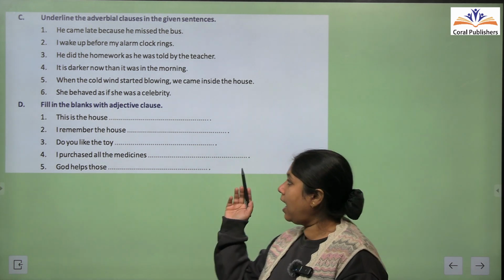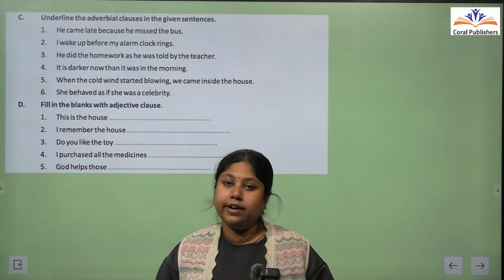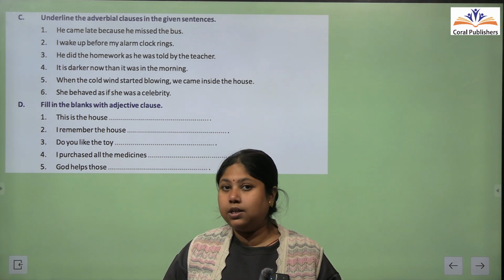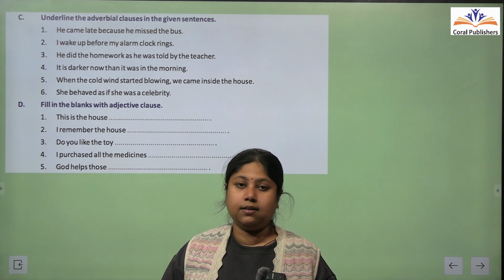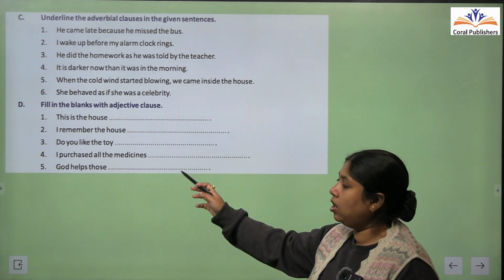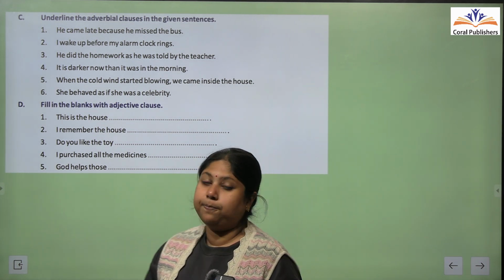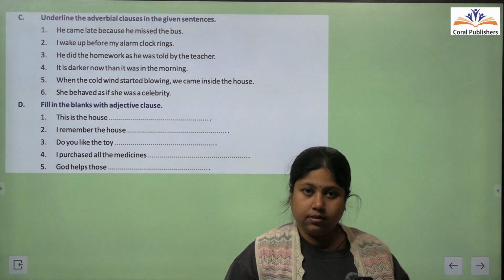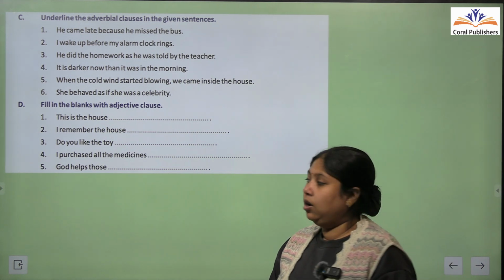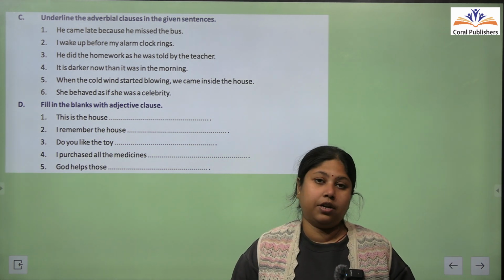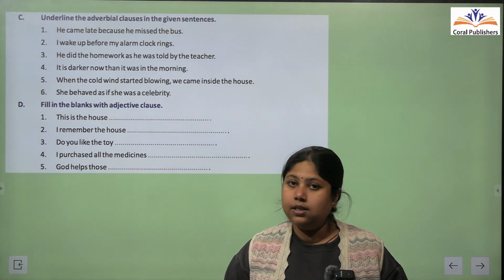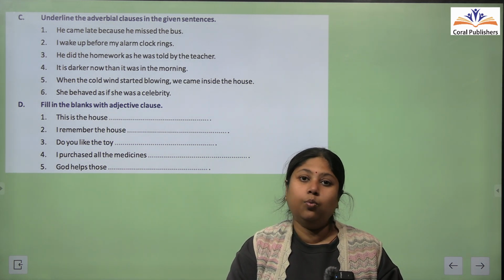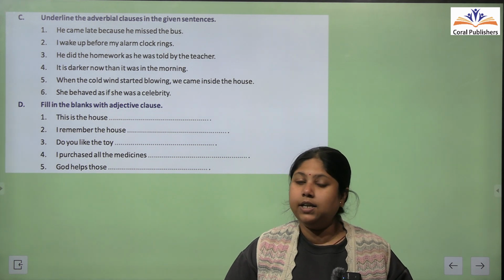So in this way you can add any kind of adjective clause of your choice which is going to work as an adjective. Always remember that adjective clause works as an adjective in the sentence. So when you are adding the clauses, you need to make sure that these clauses should act as adjectives. That is, these should describe the sentence in a better way. Alright. So I have discussed each and every sentence with you children. You can either fill the same words in the blanks or you can add the words of your own choice. That's completely up to you.